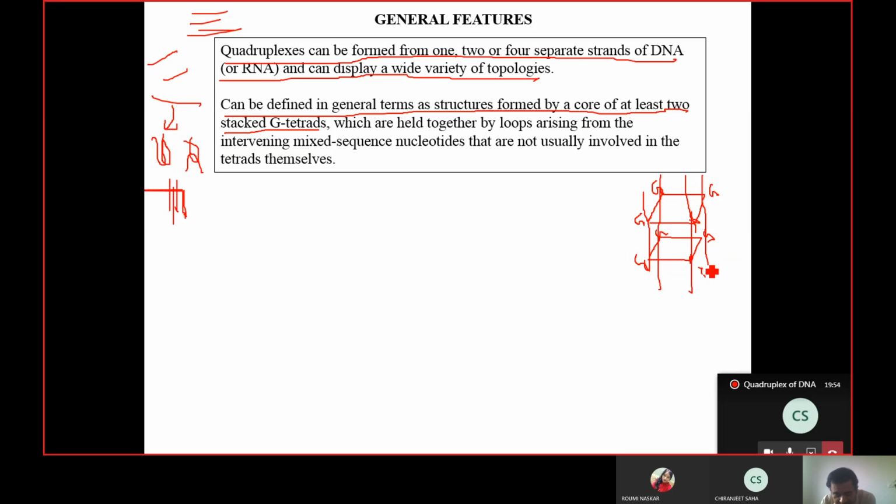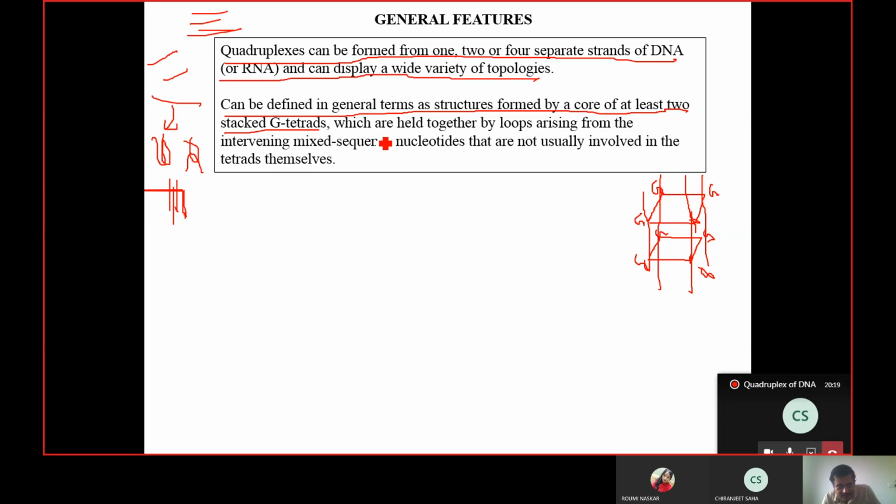Okay, so at least 2 stacked G tetrads, and they should be stacked also. They should be one after the other. One here, another one 100 base pairs downstream, that is not allowed. So if 2 stacked tetrads are there, then we call this structure a DNA quadruplex.